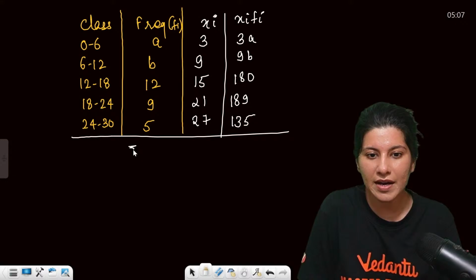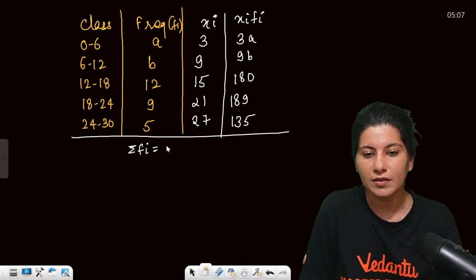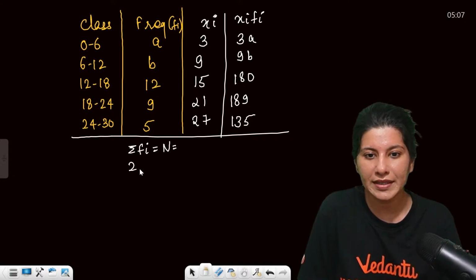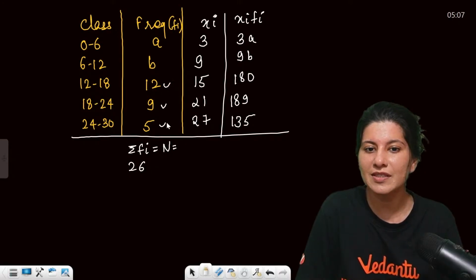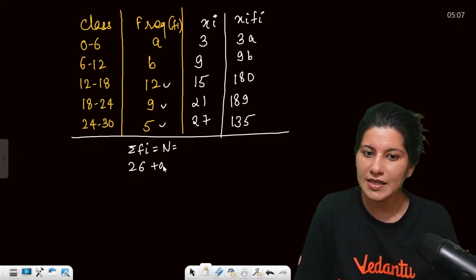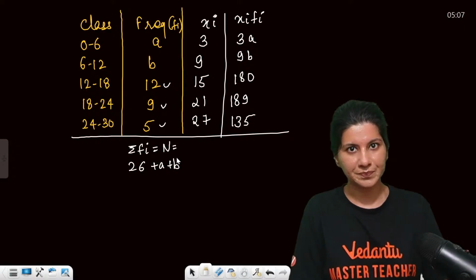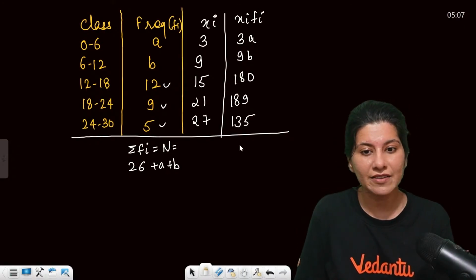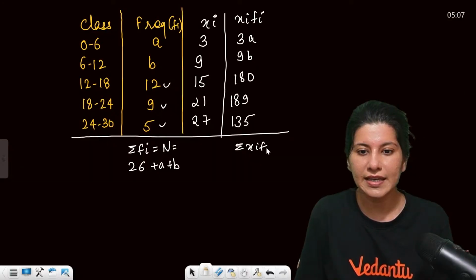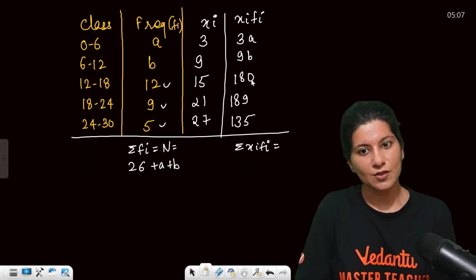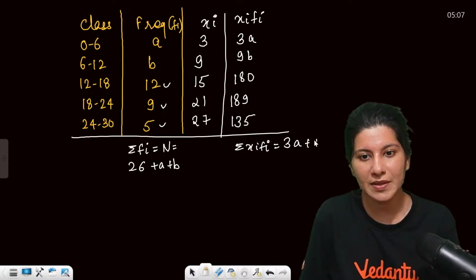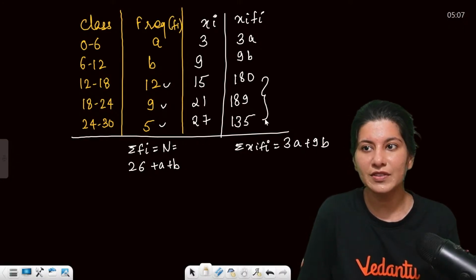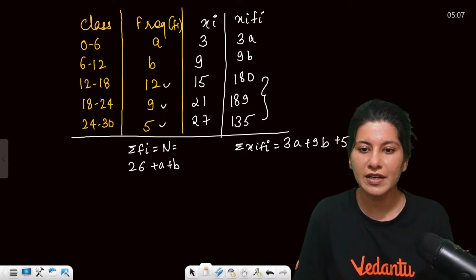Now sigma fi is what? N, which is equal to 26. 12 plus 9 plus 5 is 26, plus a plus b. Correct? Okay, clear? Next, sigma xi fi will be what? Just take the total of it: 3a plus 9b plus the sum of these three things, which will be 504.